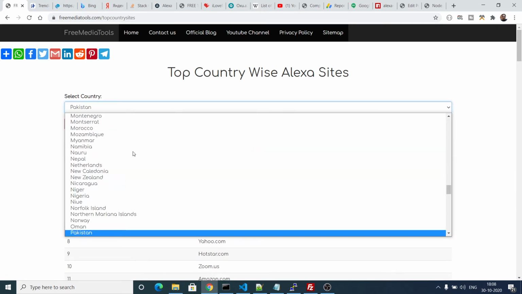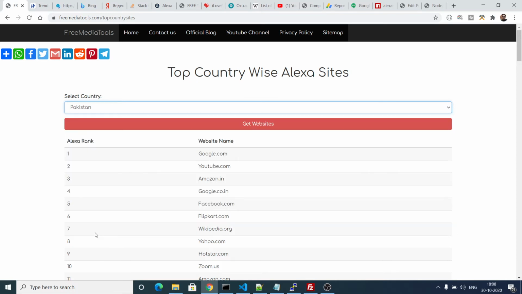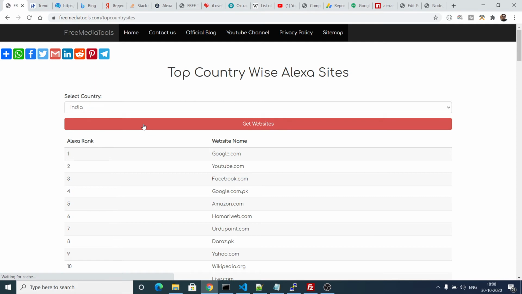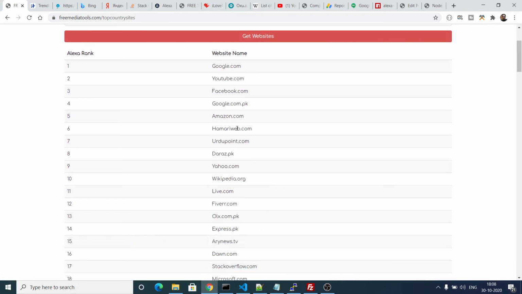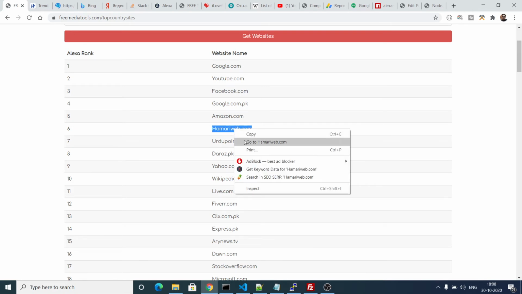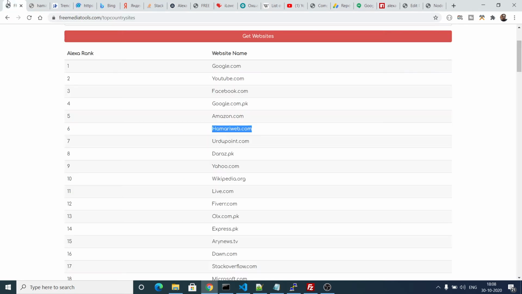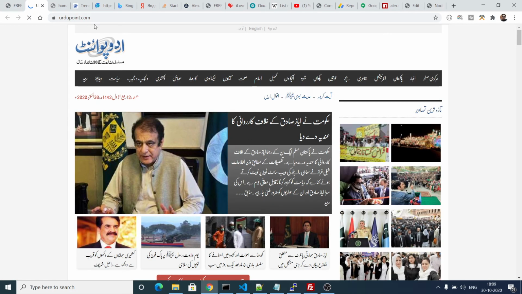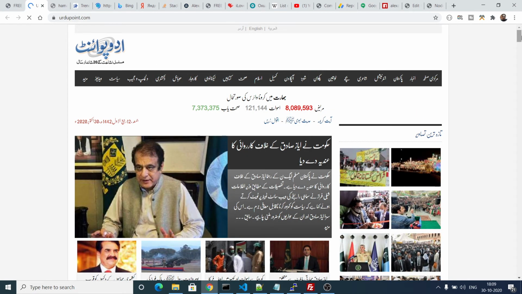Let's suppose I want to see Pakistan as a country here, and if I click Get Websites, I will see the top popular websites in Pakistan. It will take some time, and then it will show you the top websites. This is a Pakistani website, hamariweb.com, and urdupoint.com. So you can get regional specific websites of specific countries using this website. You can see this is in the Urdu language, so it's a Pakistani website.